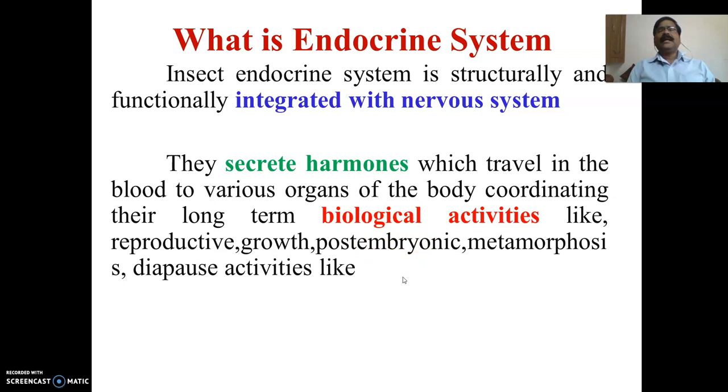There are also other glands present in insects, known as exocrine glands. These are glands which secrete chemicals that are released outside the body. So that is the difference between the exocrine glands and the endocrine glands.